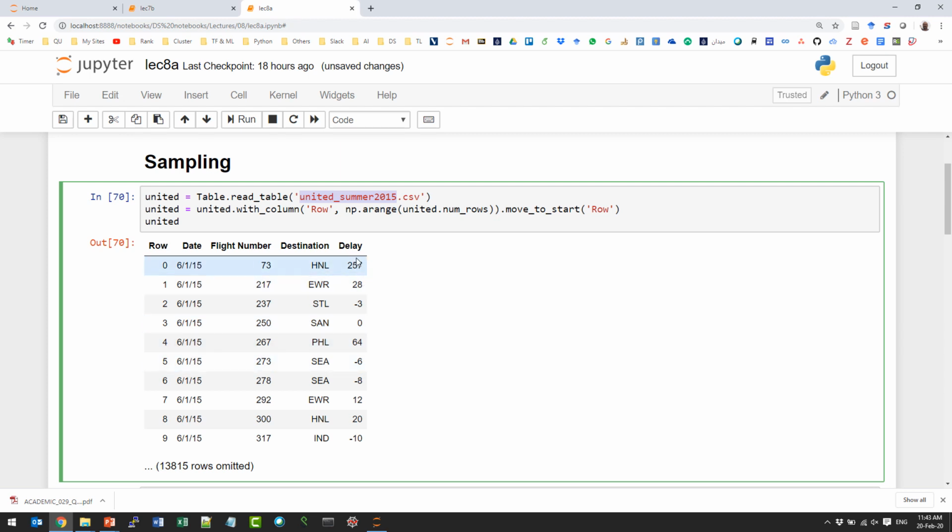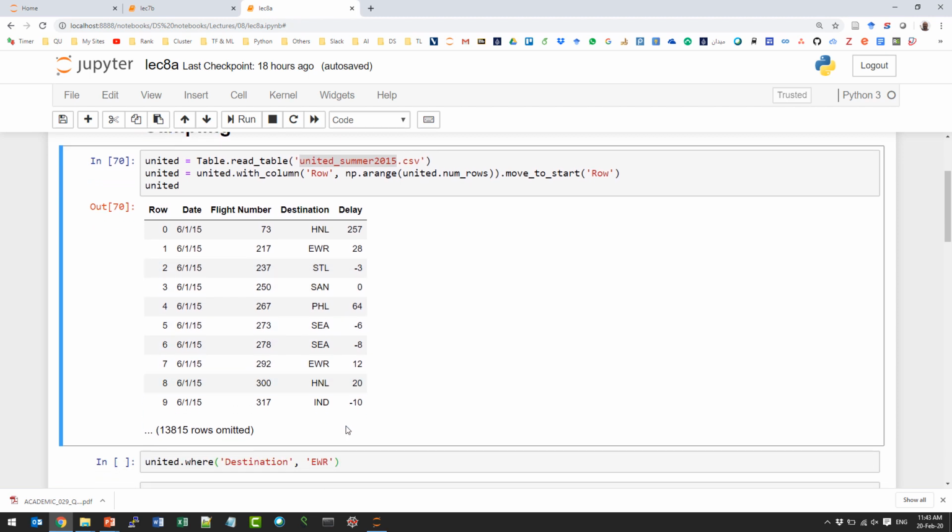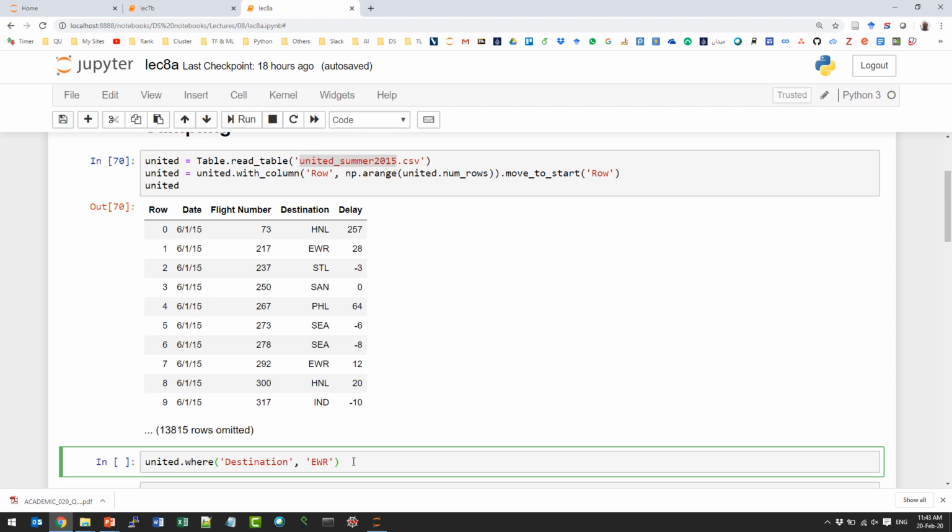And this column indicates how many minutes the flight was delayed before it took off. So this flight was delayed 257 minutes. This one is 28. And this one is -3. What does that mean? Yes, it left earlier. And so on. So that's the data set. Now, what should we expect when we do this?